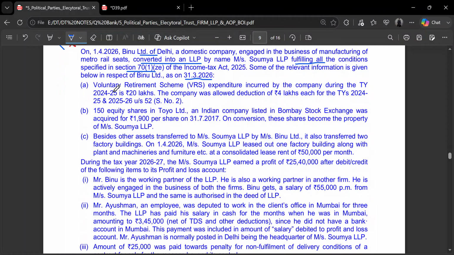The first one is VRS expenditure incurred by the company during tax year 24-25, which is 20 lakhs. The company was allowed a deduction of 4 lakhs each for tax years 24-25 and 25-26 under section 52. So this is a deduction which a company can claim under section 52 for 5 years for the VRS expenditure they incur, and in case of succession they can continue to claim such expenditure. So this rupees 4 lakh will also be allowed in tax year 26-27.